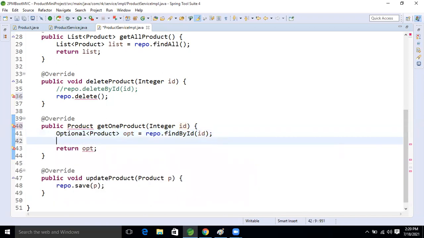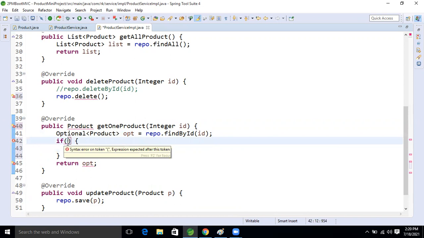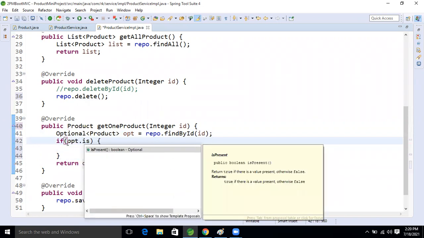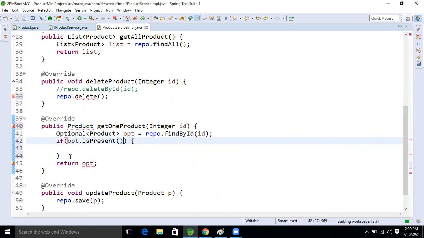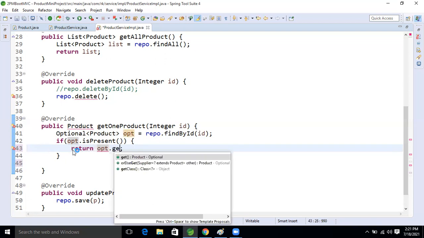Now here, what we will do, guys? Here I will check the condition: if opt.isPresent(), then we will return this object. If it is present only, then we will return what? This object, opt.get(), the object.